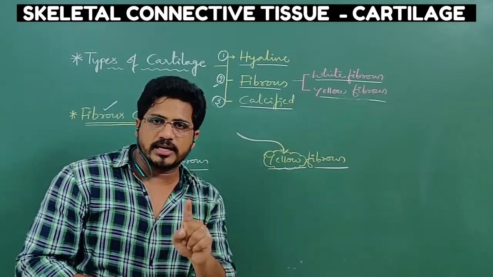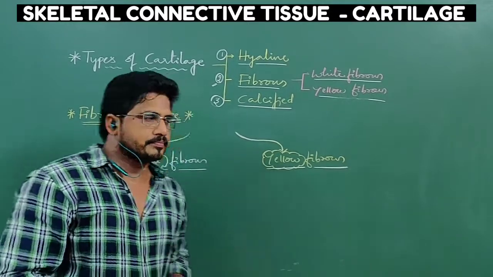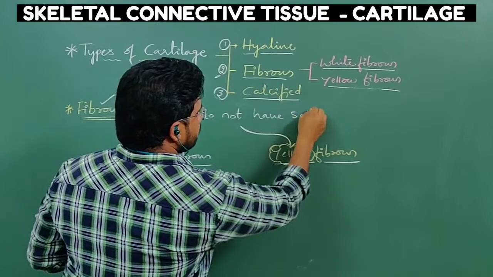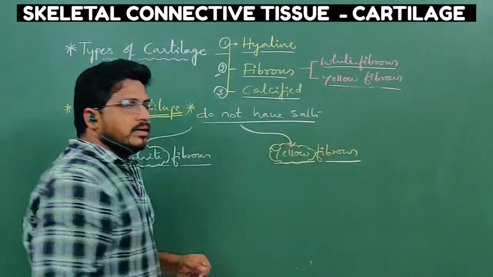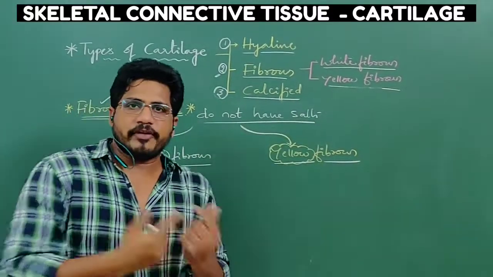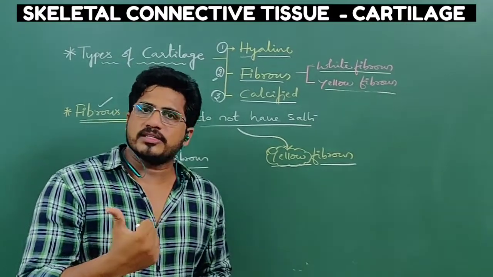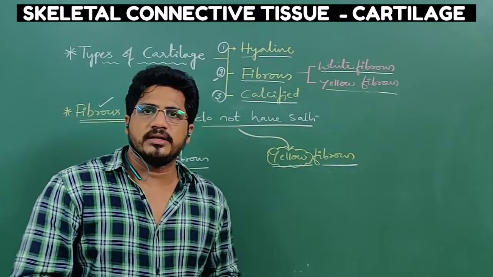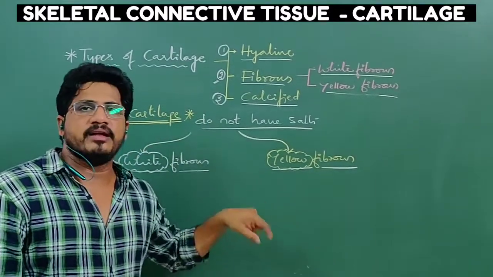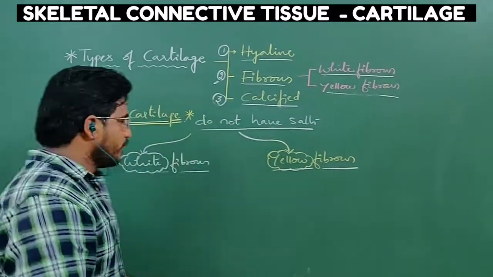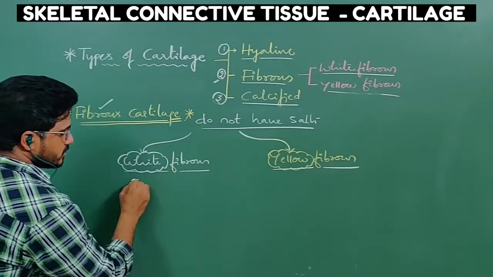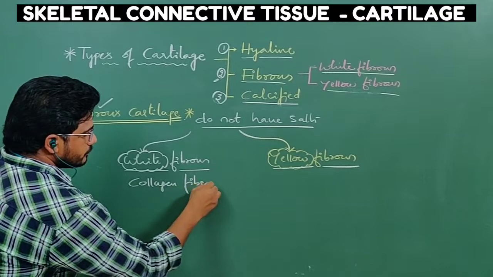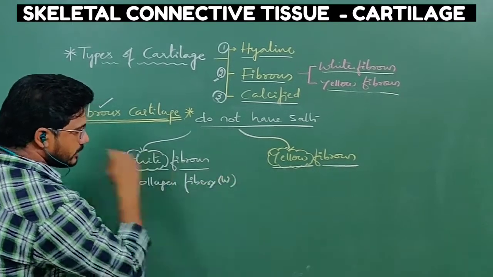But one should understand that fibers must be present. These fibrous cartilages do not have salts. So this is the similar point between hyaline cartilage and fibrous cartilage. Hyaline cartilage does not have salts. There is no deposition of salts. That's why it's so soft. And here fibers are present but salts are absent. This white fibrous tissue consists of collagen fibers. That's why they are white in color.